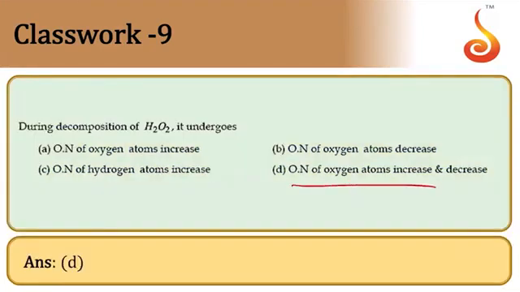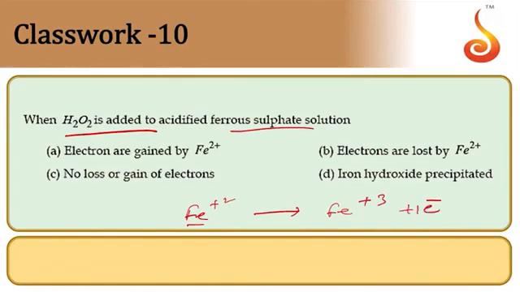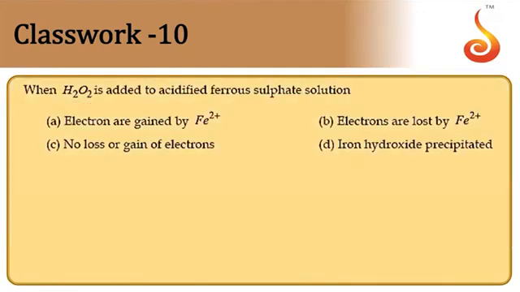Next. When H2O2 is added to acidified ferrous sulfate solution, ferrous will always become ferric. So the number of electrons lost by ferrous ion to become ferric ion is 1. Answer is B.